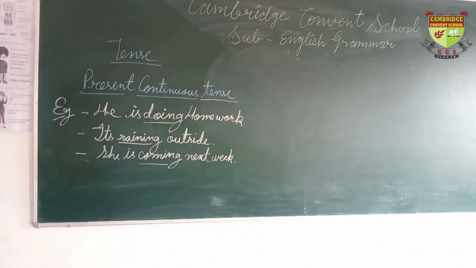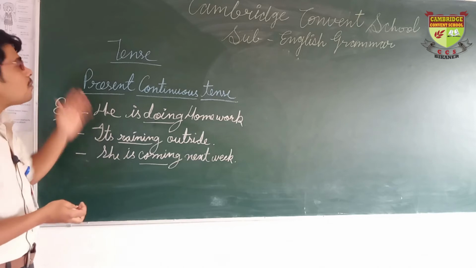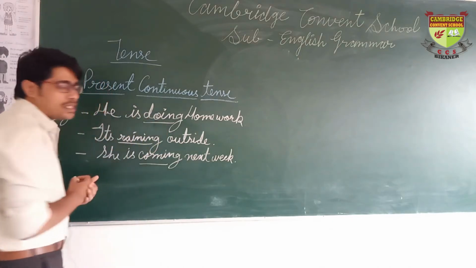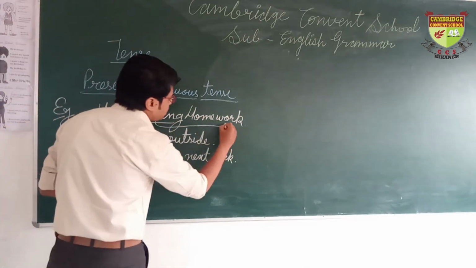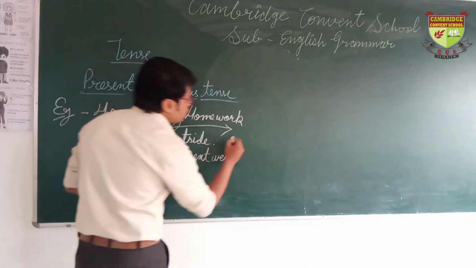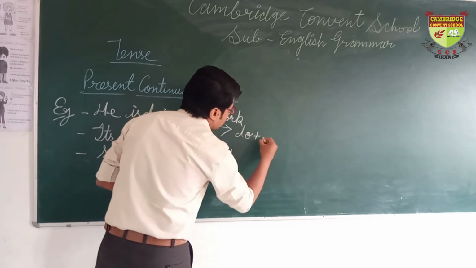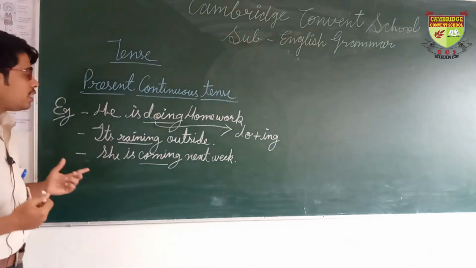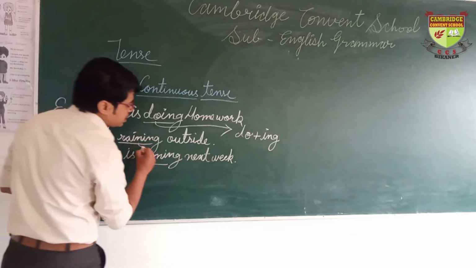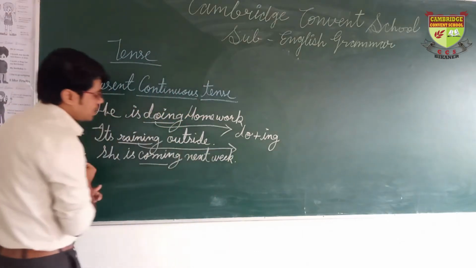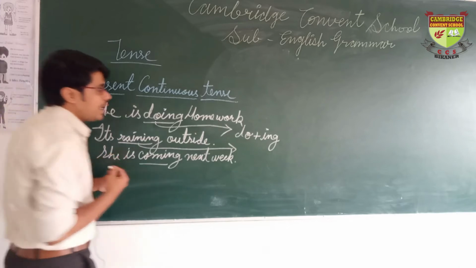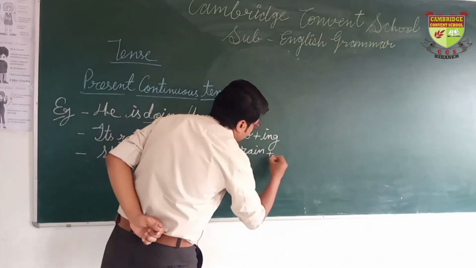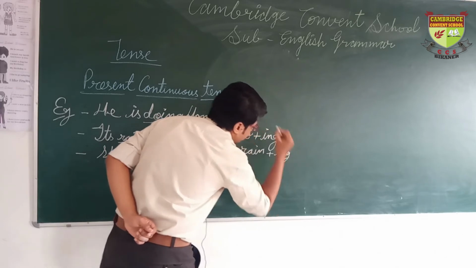The identification of a present continuous tense sentence is the verb with ing. Here we have doing, where do is the main verb and we add ing after it. In the same manner, we have reading, where the first form of the verb is read plus ing.